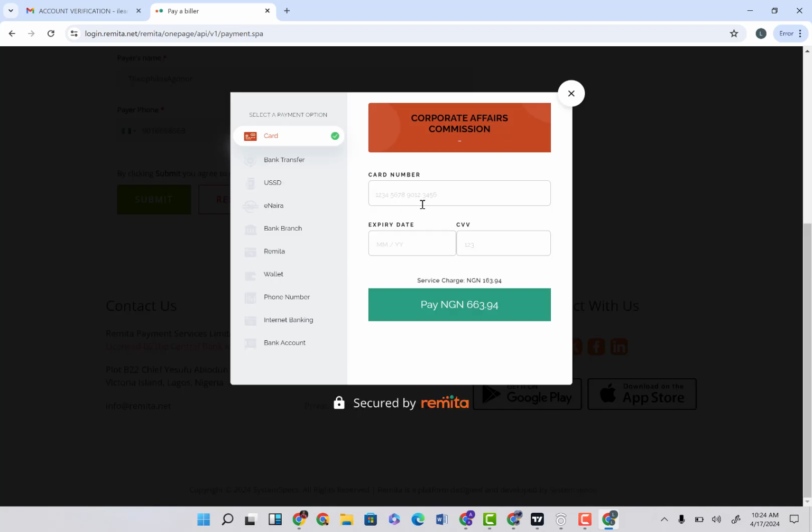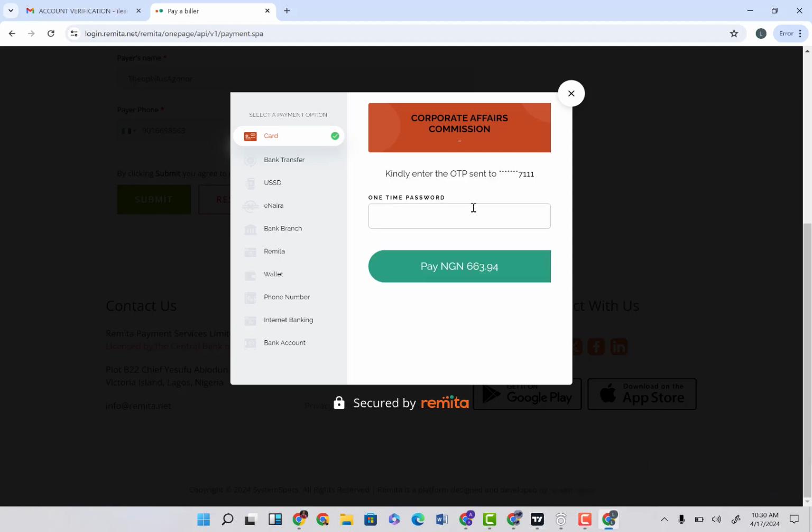Once it's done loading, it will require you to enter your card details, expiry date, basically your card details. So this amount of money will be charged from your account for your name reservation. So I'm just going to go ahead and register my details. I just made my payment, and OTP has been sent to my phone number. So I'm just going to enter the OTP here.